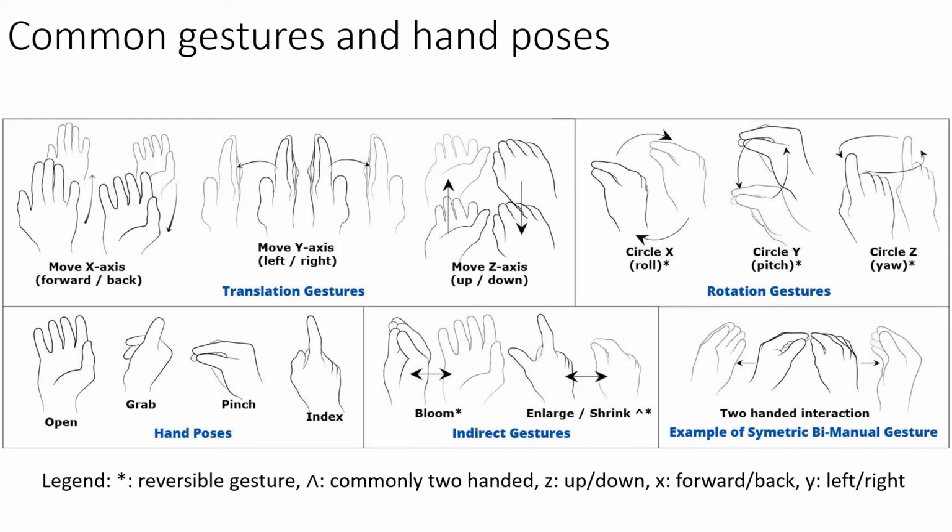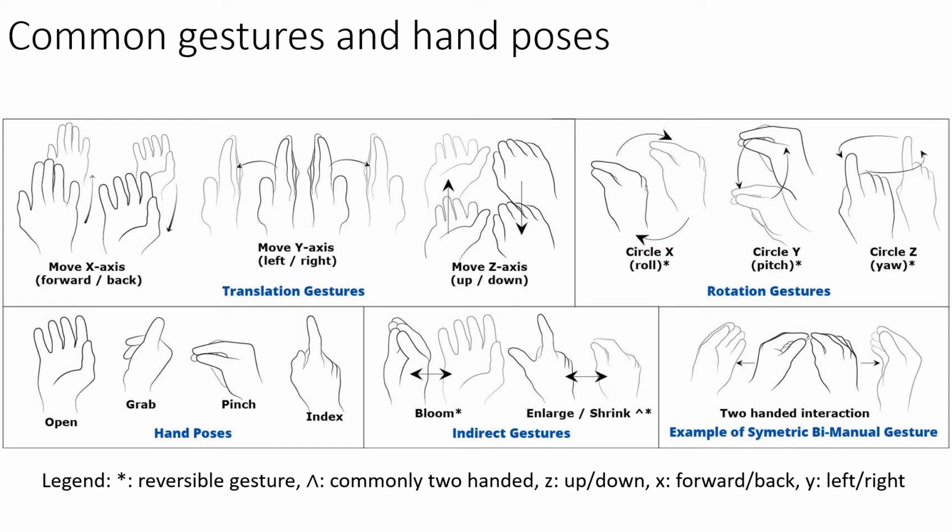This slide shows the common hand poses on the bottom left and the common gestures that occurred during the course of this study. The translation gestures that occurred most frequently were direct manipulations where a user's hand would match the surface of the cube and then push it in the intended direction. Pitch and roll were both achieved by similarly grabbing the cube and rotating it with the clockwise or counterclockwise motion of a participant's hand. However, yaw was done with an indirect gesture where a participant would point towards the ceiling and then rotate their hand in the intended direction.